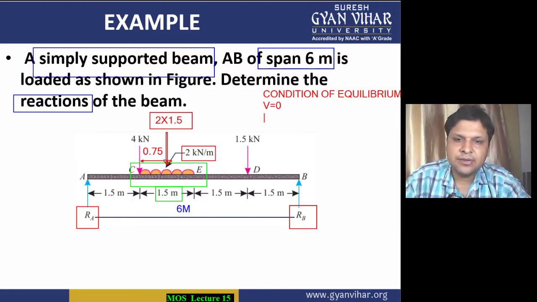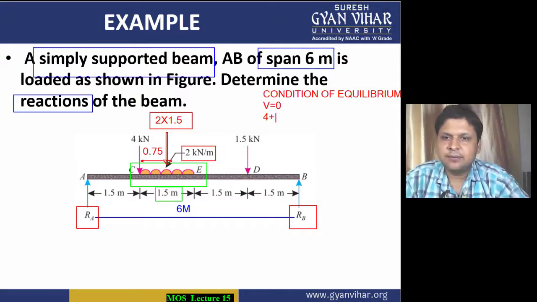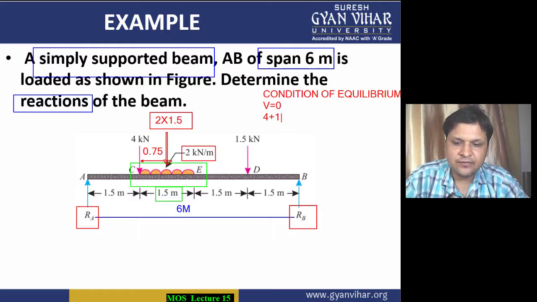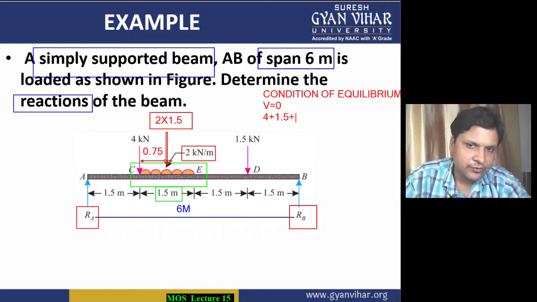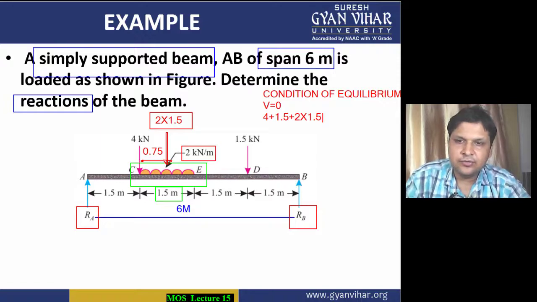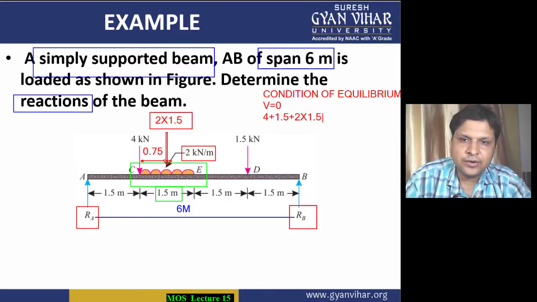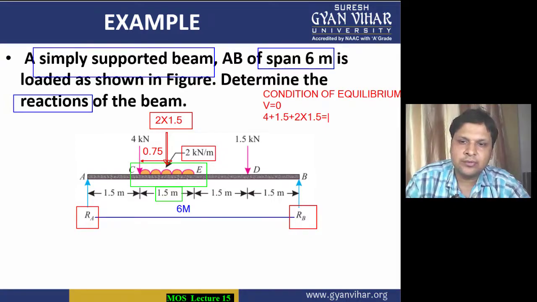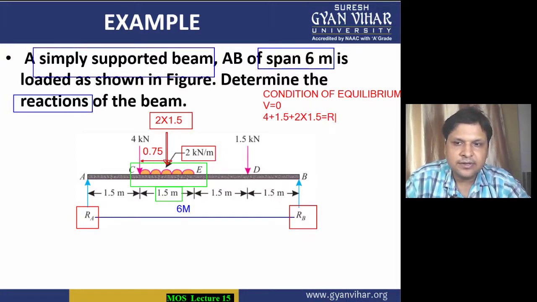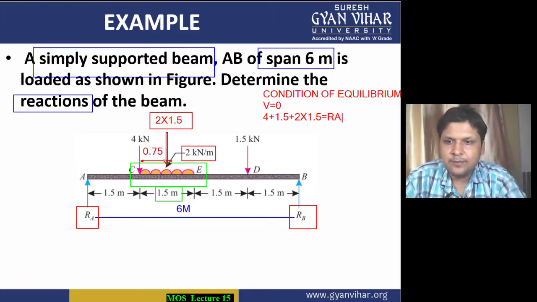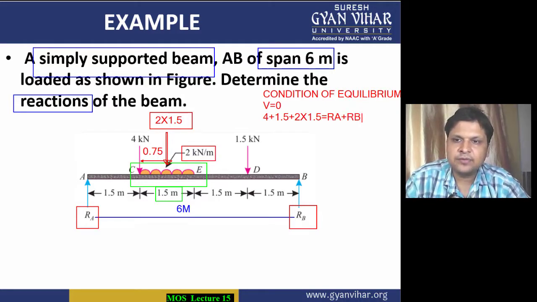This means, what are the forces which are acting downwards? First is your 4 kilonewton force, then plus second is your 1.5. First of all, I am taking the forces which are point loads. Then the third one is the point load which is made in place of this UDL, and that is equal to 2 into 1.5. The sum of the loads going downwards will be equal to the sum of the loads going upwards, and that is the reactions at A and B, RA plus RB. All right, so this is the first equation.